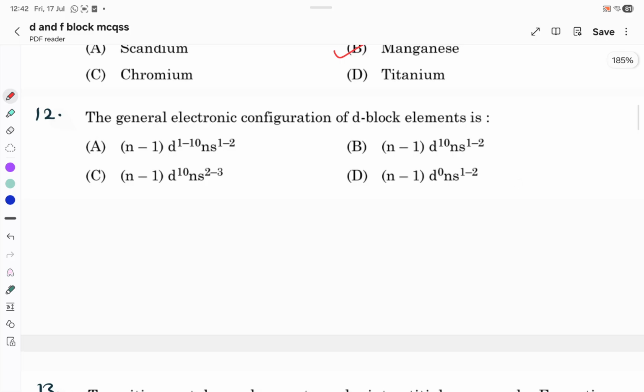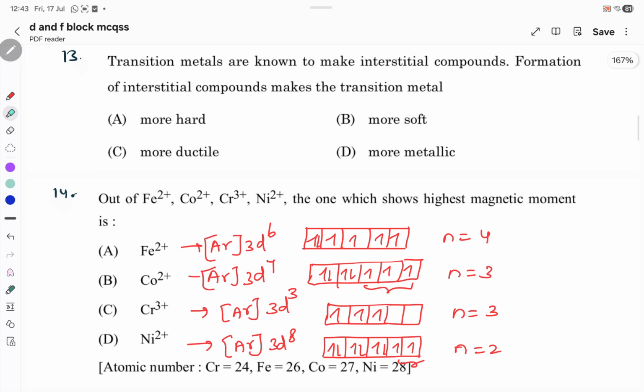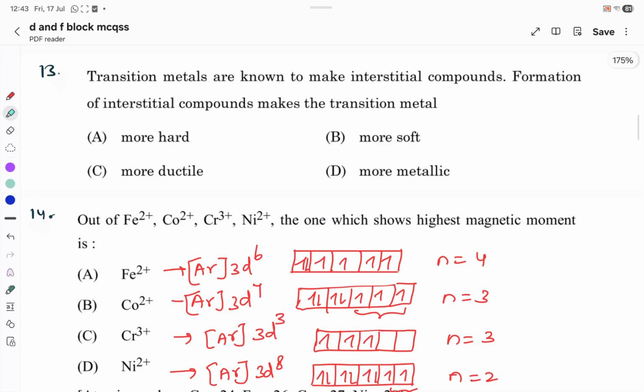Next question. The general electronic configuration of d block elements is (n-1)d1-10 ns1-2. Transition metals are known to make interstitial compounds. The formation of interstitial compounds makes the transition metals more hard. This is the answer. It is actually given in NCERT. Because of this character, the interstitial compounds form more harder compounds.